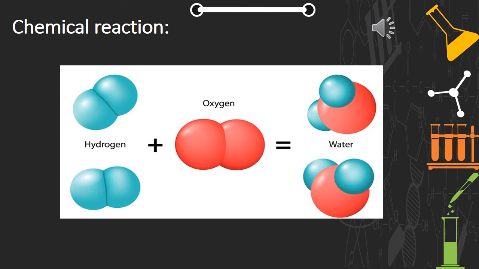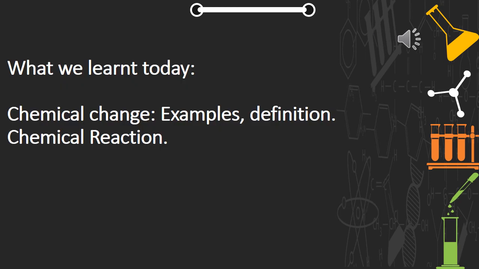In detail, if you see, two molecules of hydrogen react with one molecule of oxygen to give two molecules of water. That is what we can say.